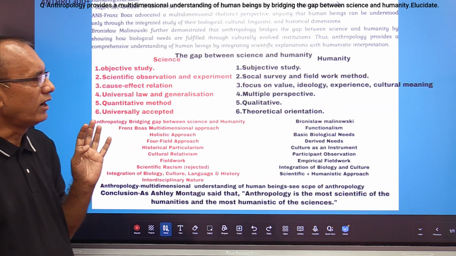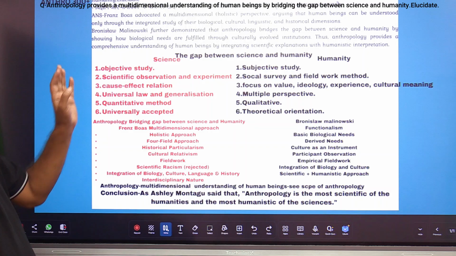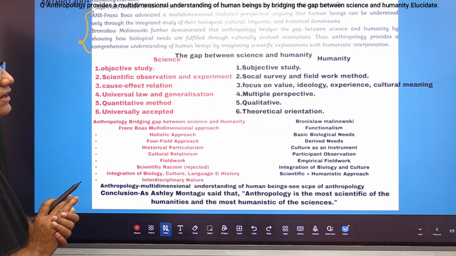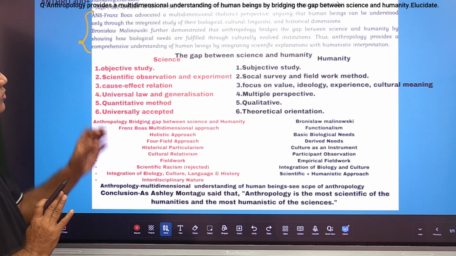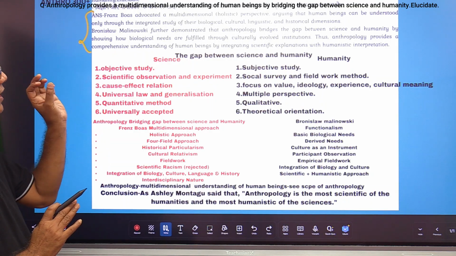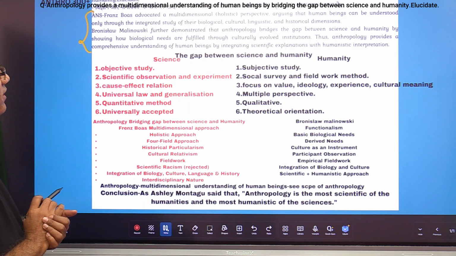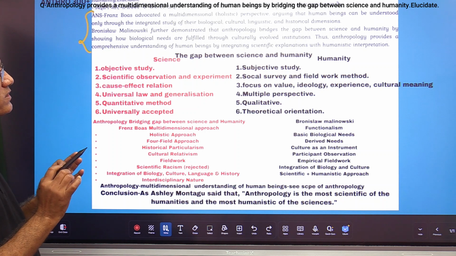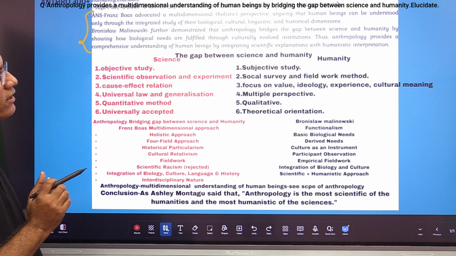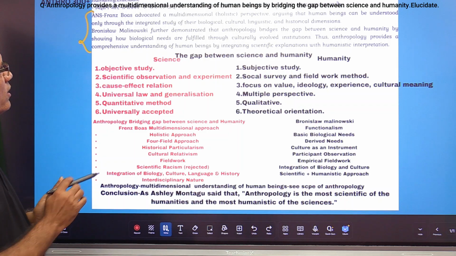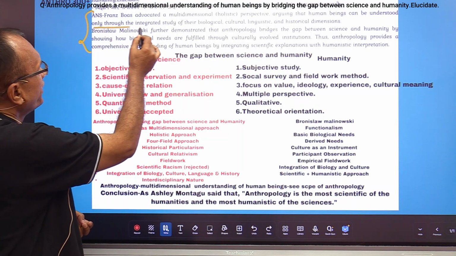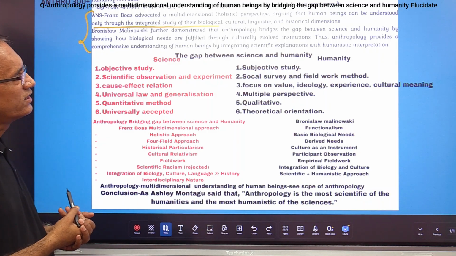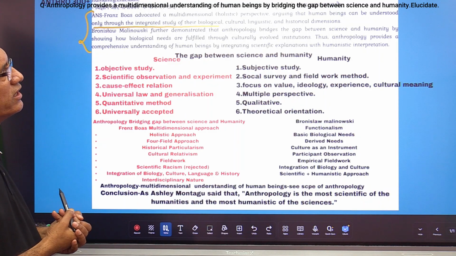So see here the introduction I have provided. If you want to write your introduction in a very scientific manner, see and follow that, right? Franz Boas advocated a multidimensional perspective, arguing that human beings can be understood only through the integrated study of their biology, culture, linguistic and historical dimensions.